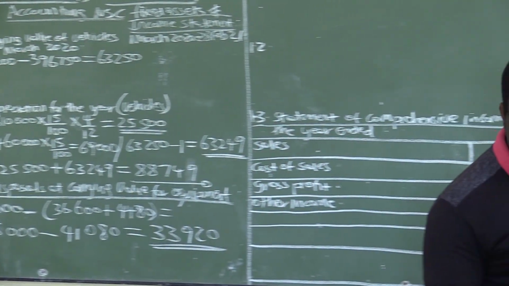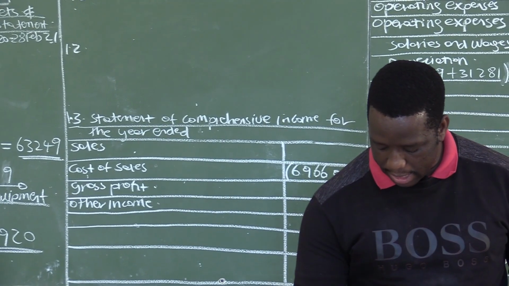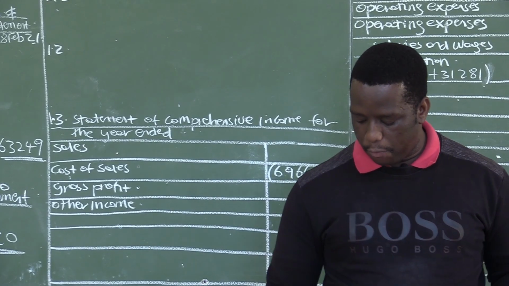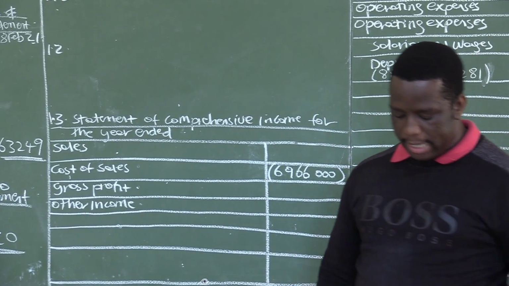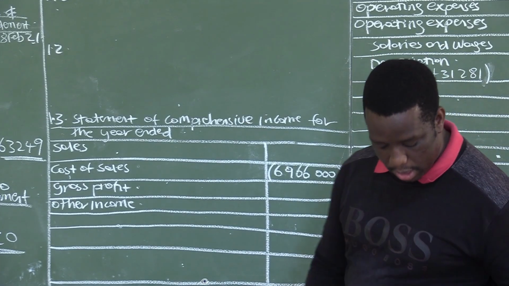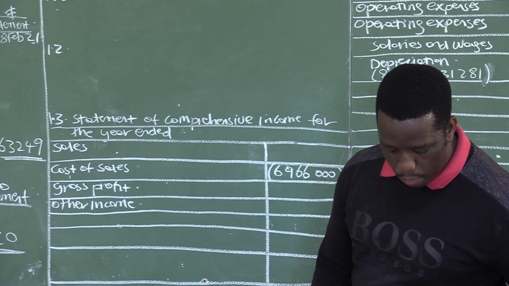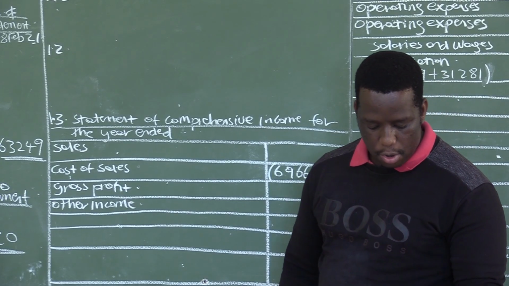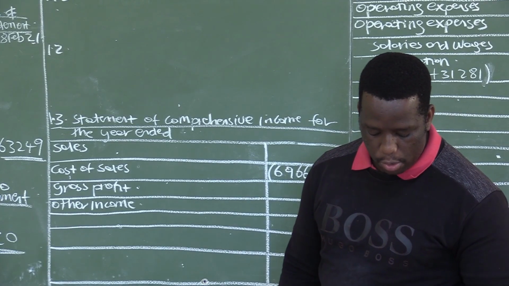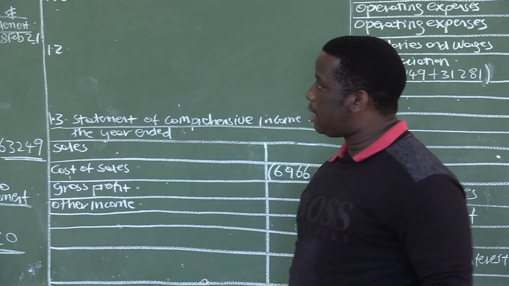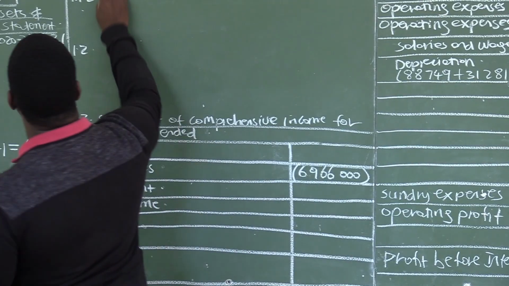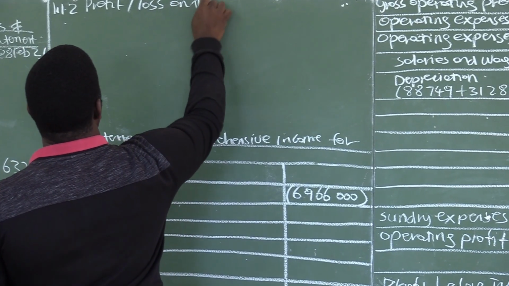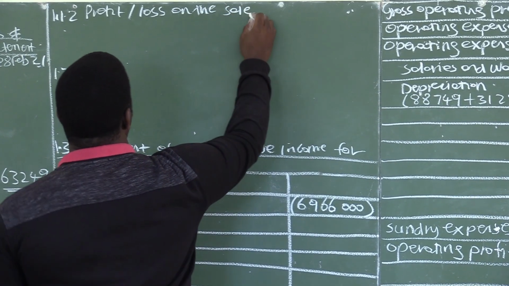But if you look at the transaction here, the transaction tells us that this unused equipment was sold for 40,000. And this now takes us to question 1.1.2, where we are required to calculate profit or loss on the sale of the equipment on the 1st of October 2020. It takes us to this, where we need to calculate a profit or loss on the sale of equipment.